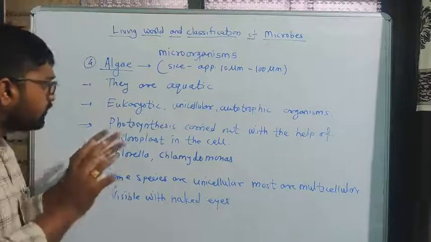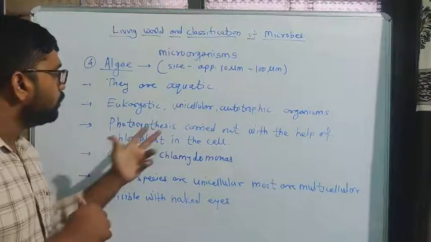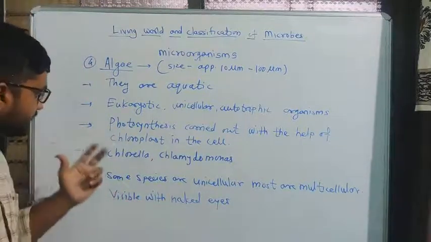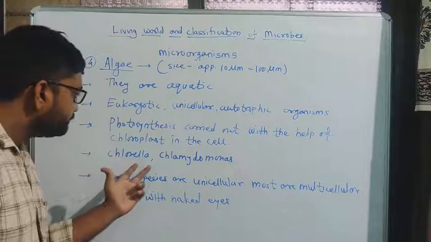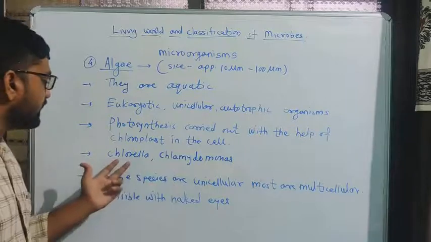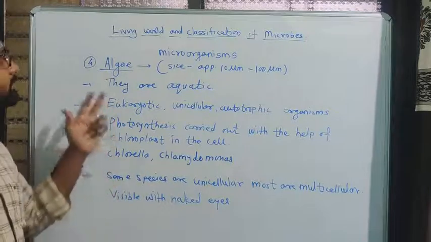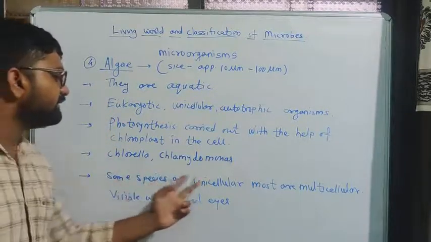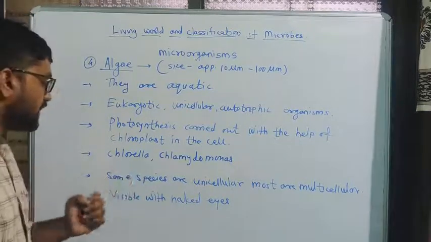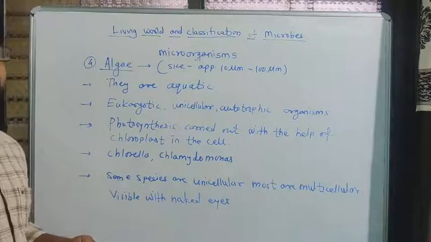Okay, so with the help of chloroplast, photosynthesis takes place in their cell. Then examples are chlorella, Chlamydomonas. Chlamydomonas and chlorella are the examples of algae. Some species are unicellular, but most are multicellular, visible with naked eyes.